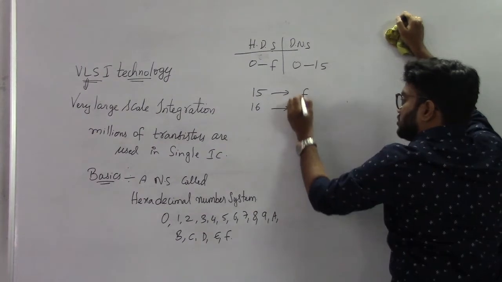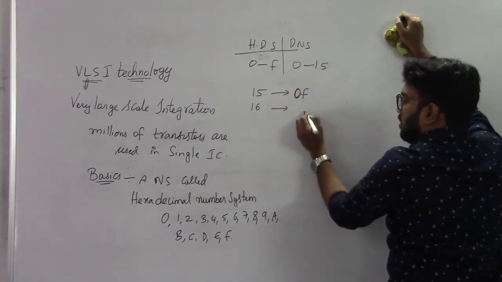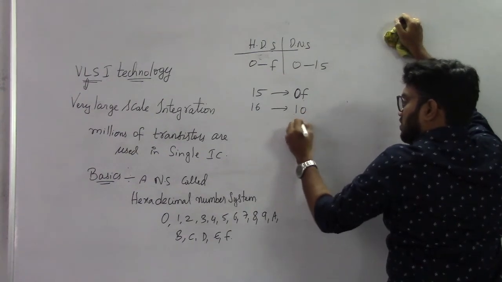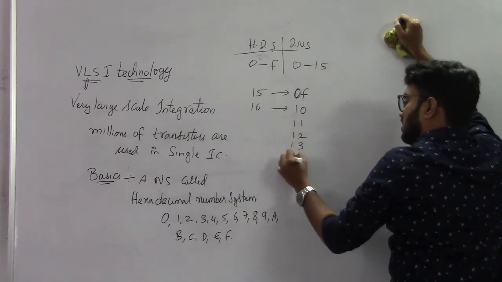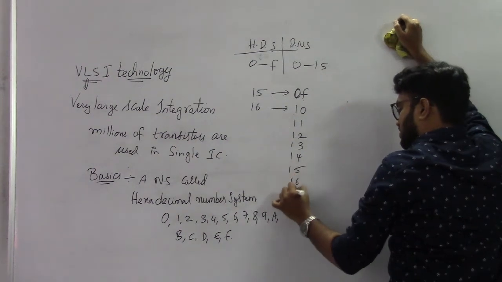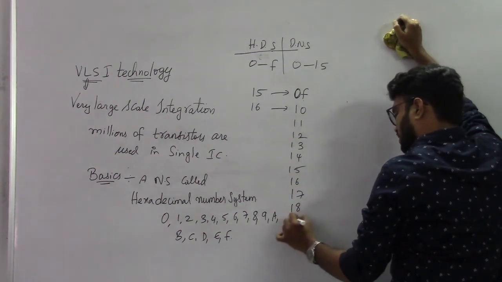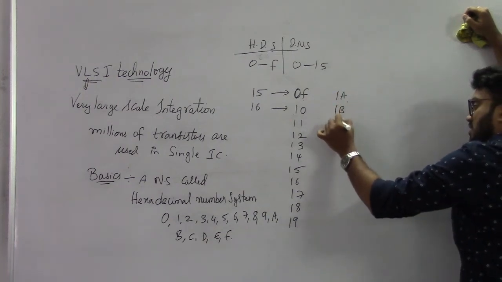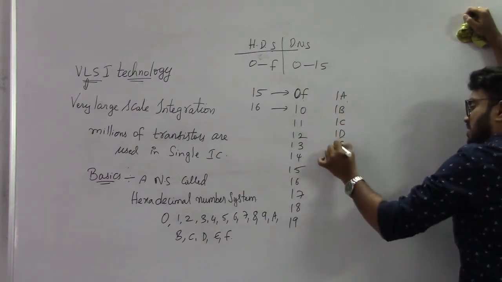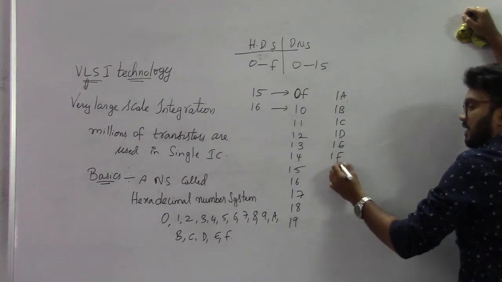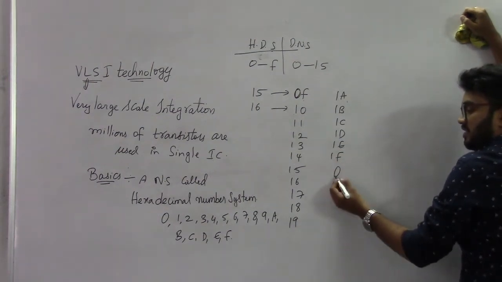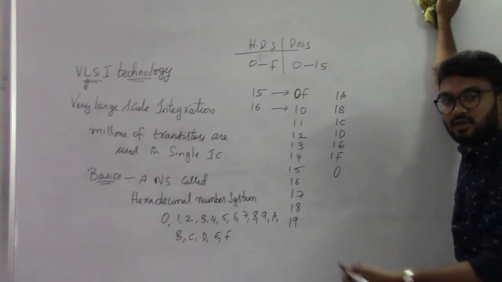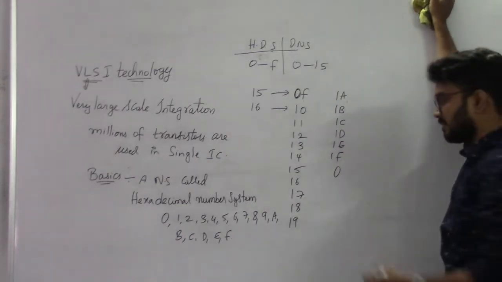After F, it rolls over to 0 with a carry, so it is 10. Then 11, 12, 13, 14, 15, 16, 17, 18, 19. After 19, it should be 1A, 1B, 1C, 1D, 1E, 1F. After 1F, it is 20. That means you all know decimal numbers and hexadecimal numbers, which we have learned in digital electronics in the number system.